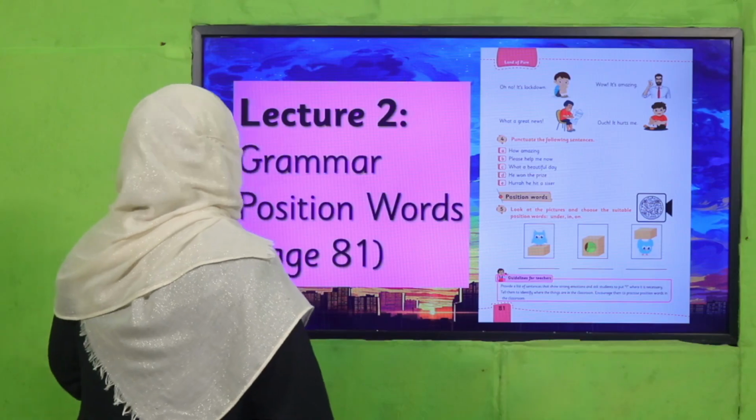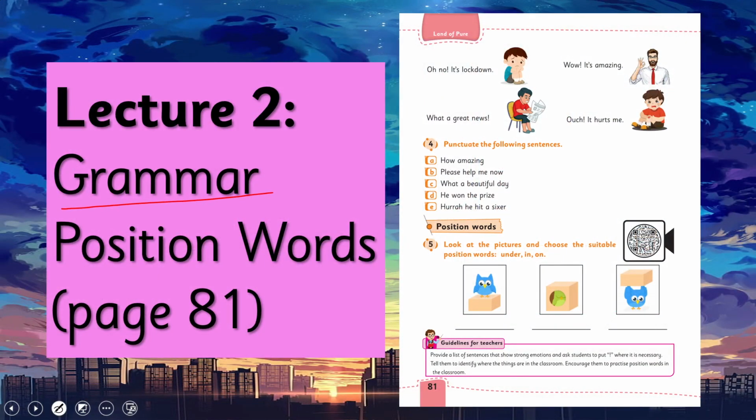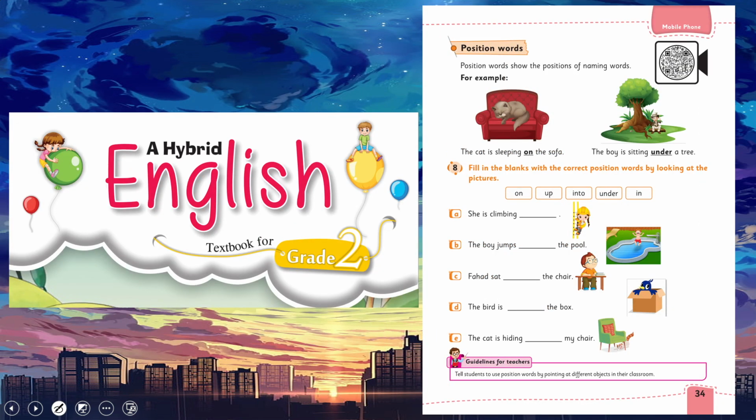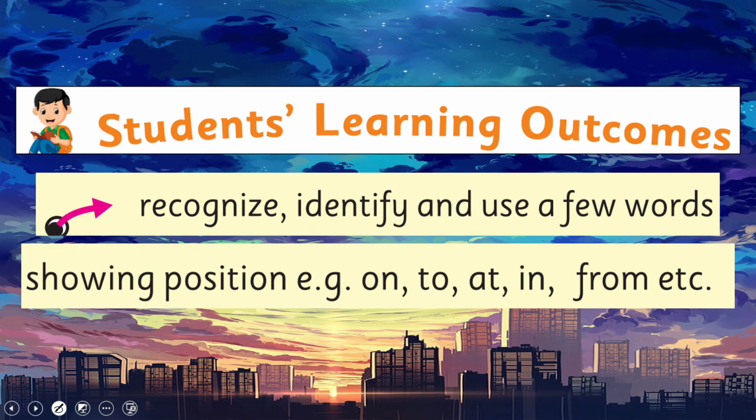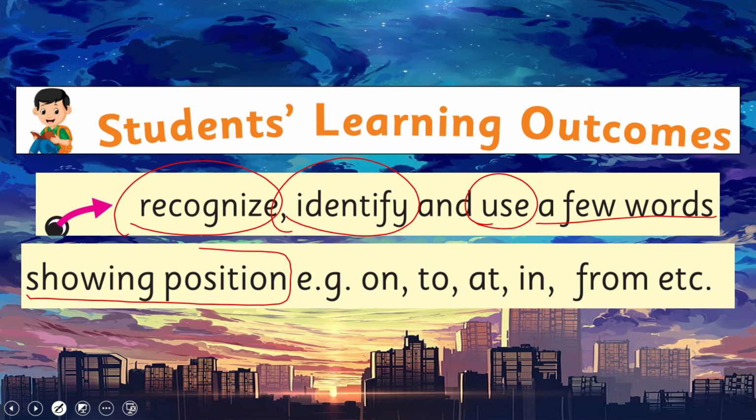Yes, my dear students, today under the title of grammar, we are going to learn about position words. Before this, in grade 2, we have already learned about position words on page number 34. I hope you remember. If not, you may watch this video lecture again. And we are going to learn further to recognize, identify, and use a few words showing position. For example, on, to, at, in, from, etc. This is our today's SLO.